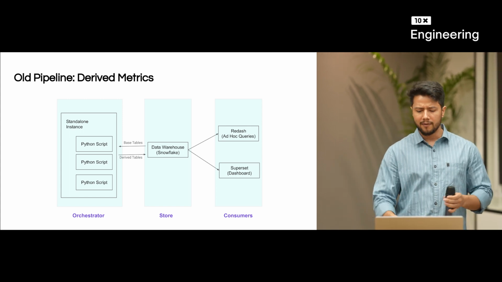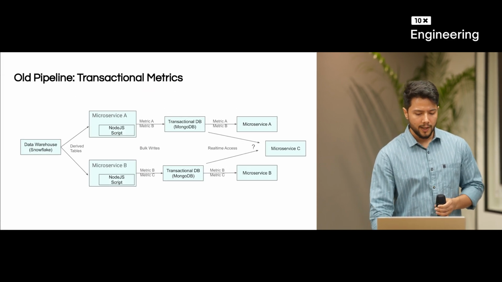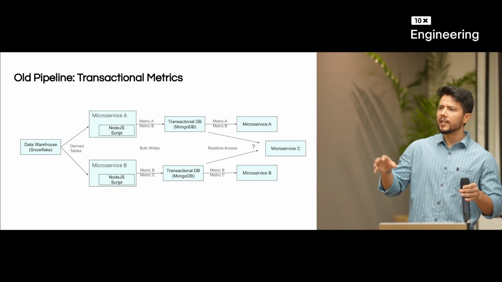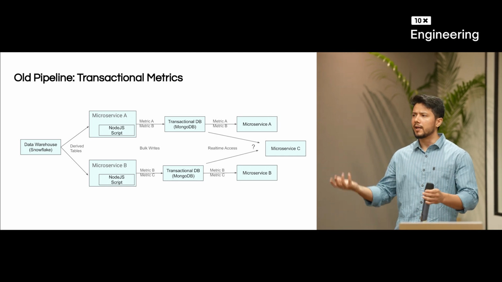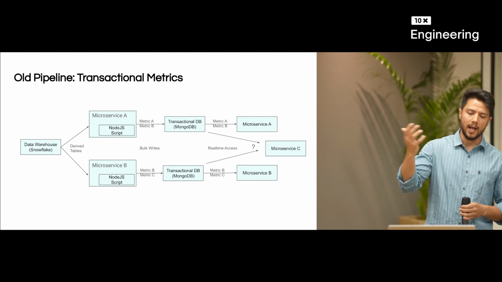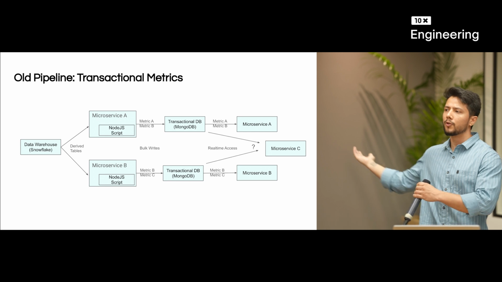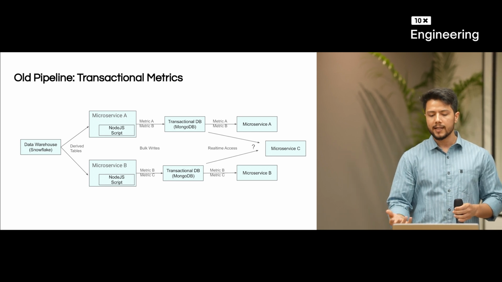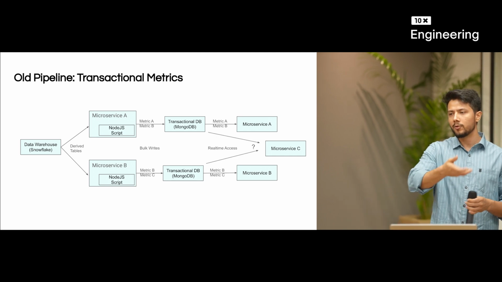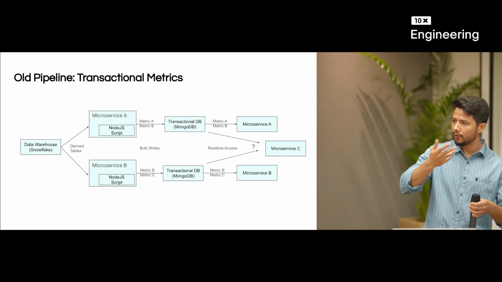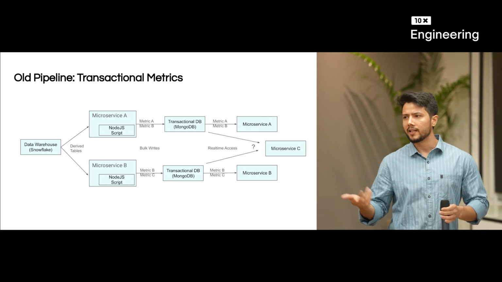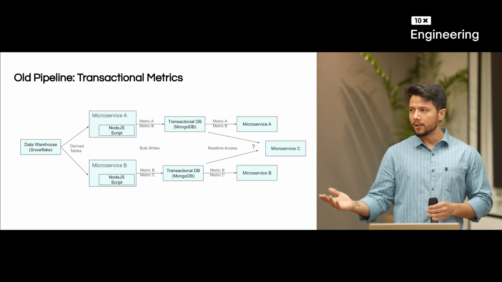It's a simple pipeline that we have created. Over here, we gather data from data warehouses, and each individual team bases it on their use cases. Let's say we want to create partner metrics. For that, there is a certain team which, in their microservice, writes Node.js scripts, and then gets these derived tables and creates metrics according to their use cases. Ultimately, they create the metrics and then put them onto a transactional DB, because querying a data warehouse would take time, so it's better to transform the data as needed and pipeline it onto a transactional DB. Once the data is there in the transactional DB, obviously the latency is much better, and then we can serve our use cases.